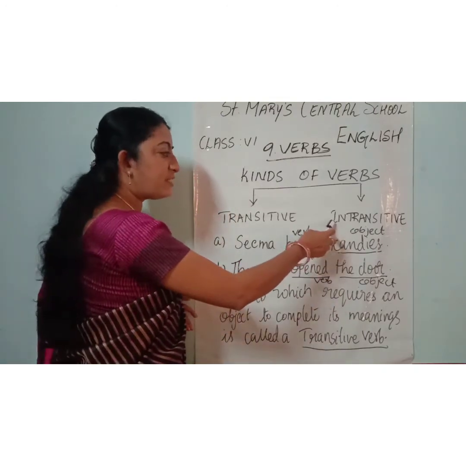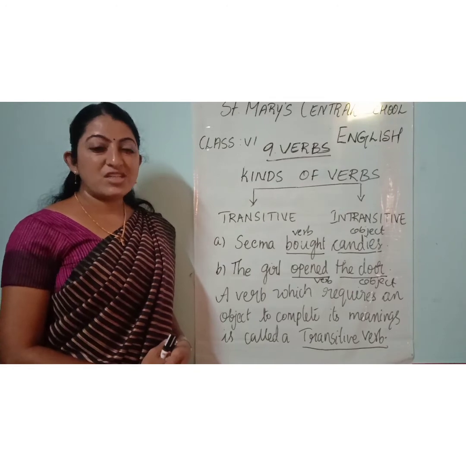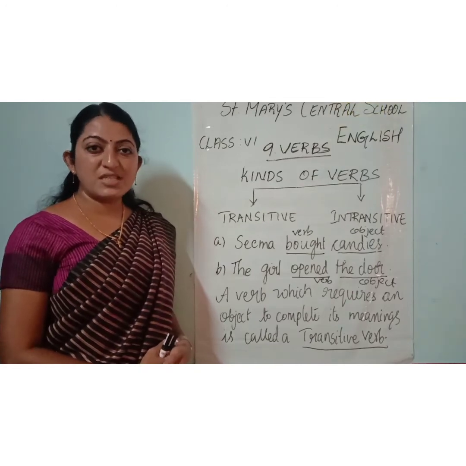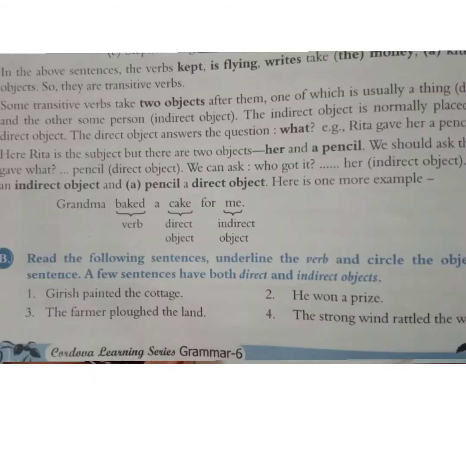An intransitive verb doesn't have an object in it. For example, I laugh or she laughs. There is no object. Right? She is smiling. She is crying. There is no object in the sentence. Those sentences are called intransitive verbs.